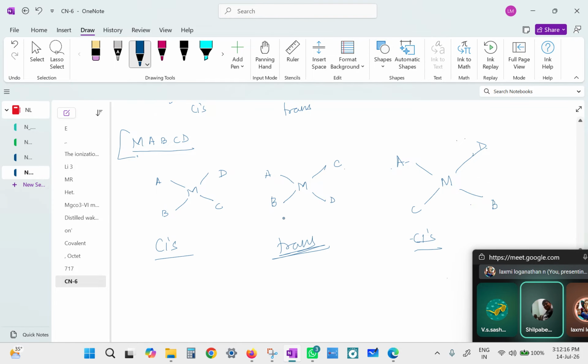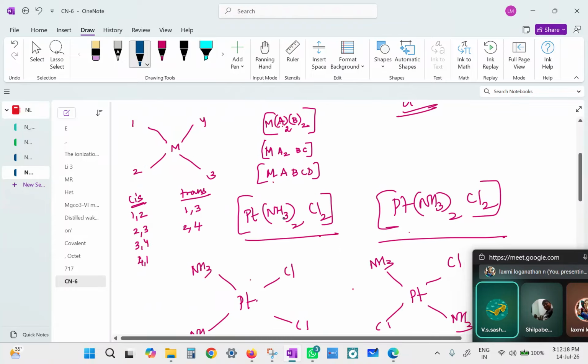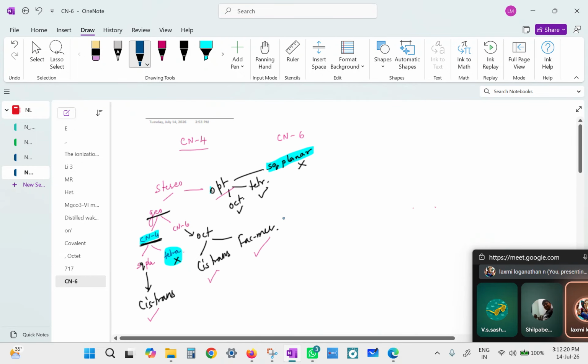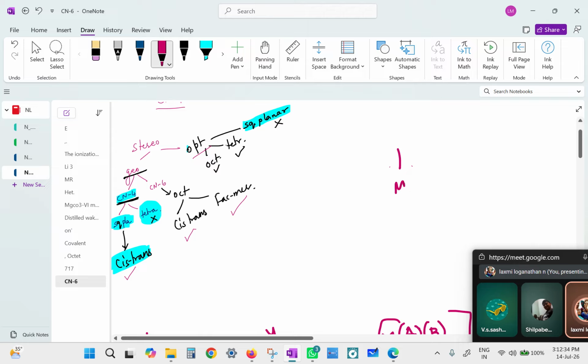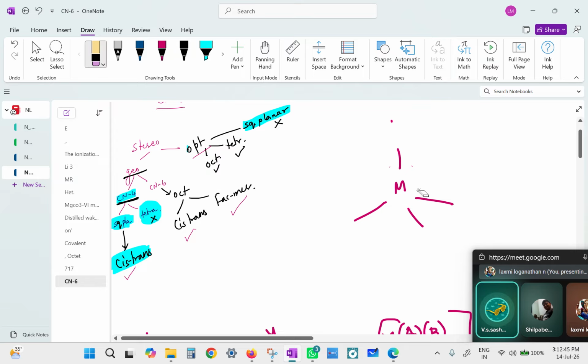So that completes the geometrical isomerism with respect to four coordination systems. We have completed this part. Now tetrahedral complexes do not exhibit it. Why they don't exhibit is, whenever you take a tetrahedral complex, all the ligands are identically placed with respect to one another. Is anybody close by? Is anybody far away? I think they should all be 120 degrees apart.